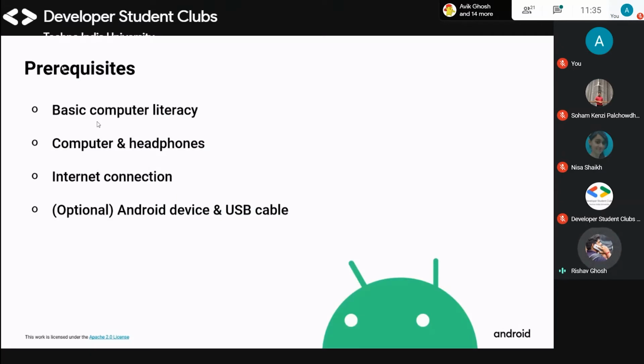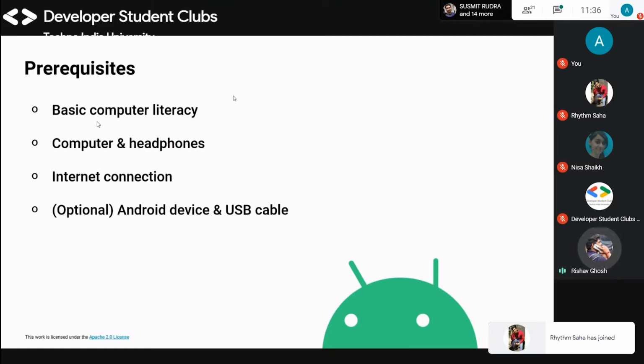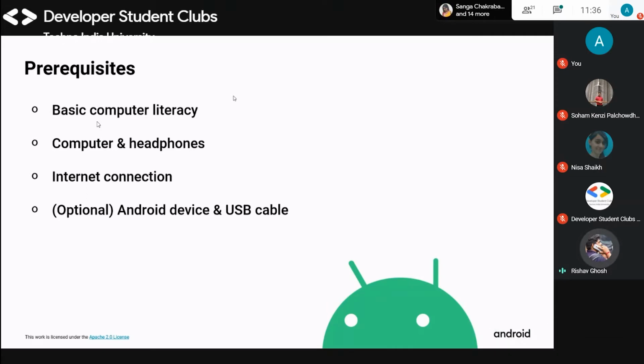There are some prerequisites for this Android Study Jam. You need to have basic computer literacy, a computer and headphones, an internet connection, and an Android device and USB cable. If you have a high-end laptop or computer, you don't need an Android device or USB cable. These things are needed to debug the application you have made through Android Studio.